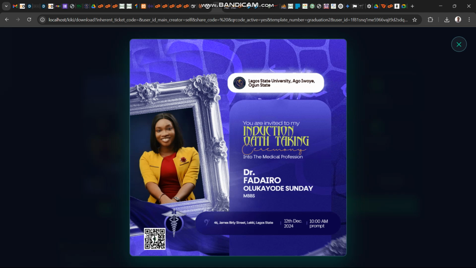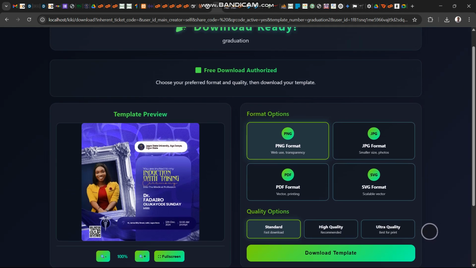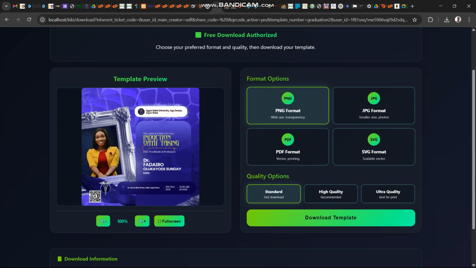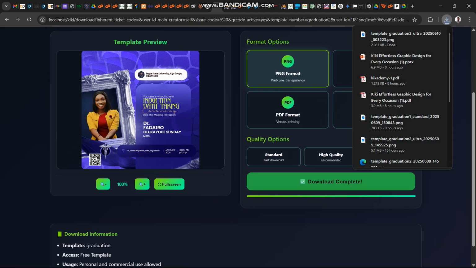I want to see the full screen before I download. Okay, if it is paid, you pay for it. If it is free, you can just quickly download. This one is a free design, so that's why the user can do it. So I can decide to download in PNG, JPEG, PDF or SVG format. So if I want to do, let's say PNG, I can increase the quality. Let's say I want to increase to ultra quality for printing purposes. So I can just click on download and automatically I have the download.